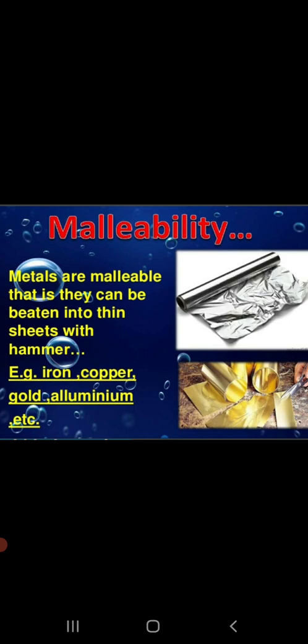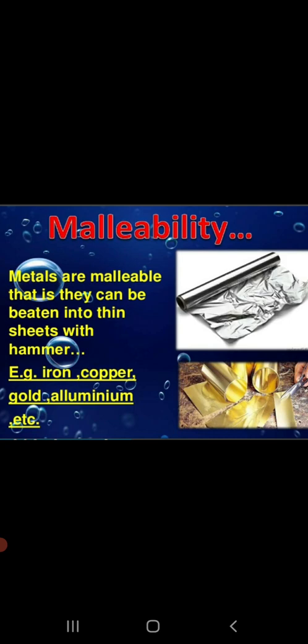Similarly, copper, iron, tin are also malleable metals. And you would also have seen a very common example. The sweets at the sweet shop are decorated with thin foil of silver. Yes, that is actually reflecting the malleable property of silver.